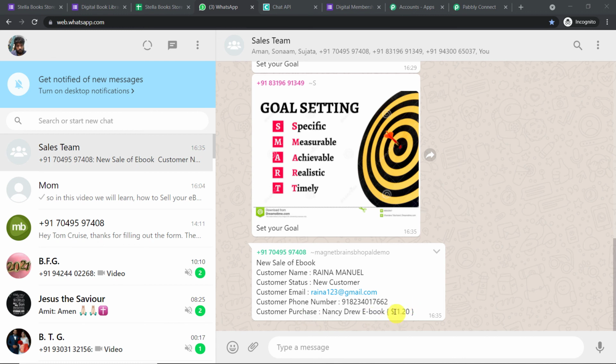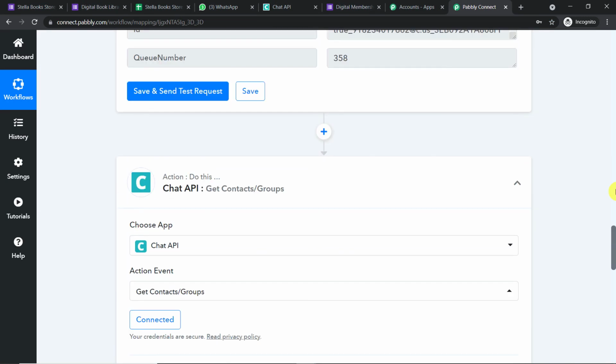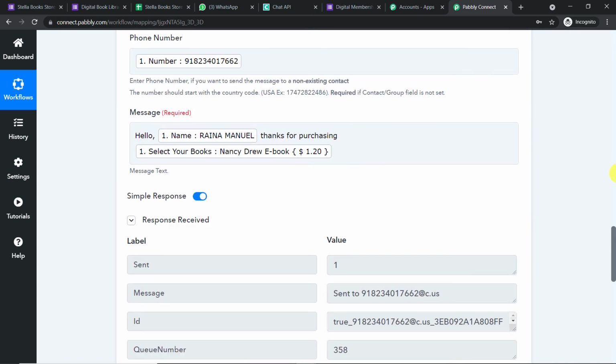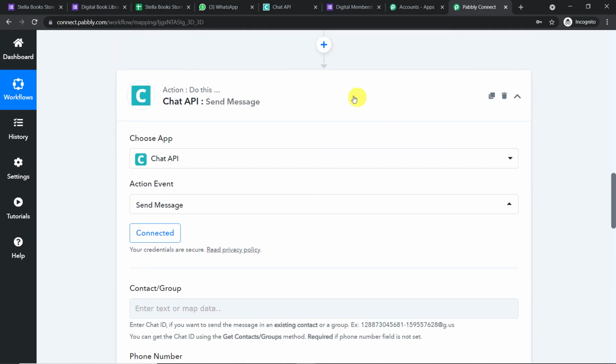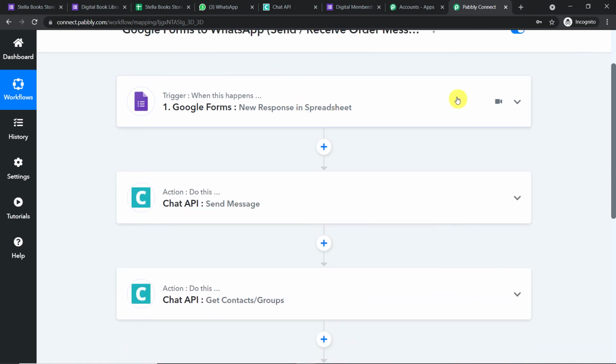Excellent. The presence of this message shows that we have successfully integrated Google Forms and WhatsApp with the help of Pabbly Connect. Before you leave, let me explain the whole mechanism in a nutshell. Let me minimize all of my windows one by one. We have minimized all of the windows, the trigger window as well as the action window. So basically this is the whole mechanism.